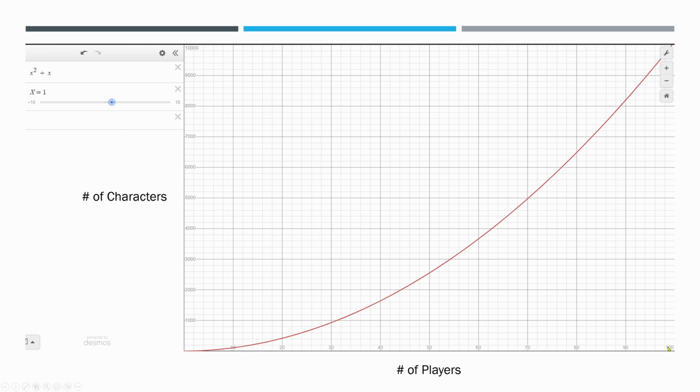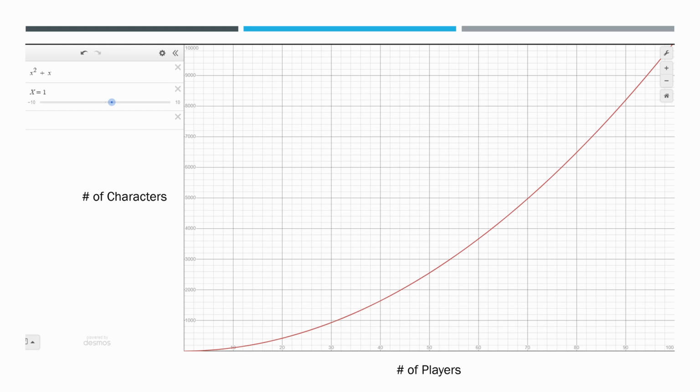Because of how this scaling works, if you were to try to scale this out to 1,000 players per server, you end up with close to 1 million characters. 1 million characters is a lot for only 1,000 players. So this exponential nature of this relationship is why it's so difficult to scale to more players, because every additional player costs exponentially more than the player before it.